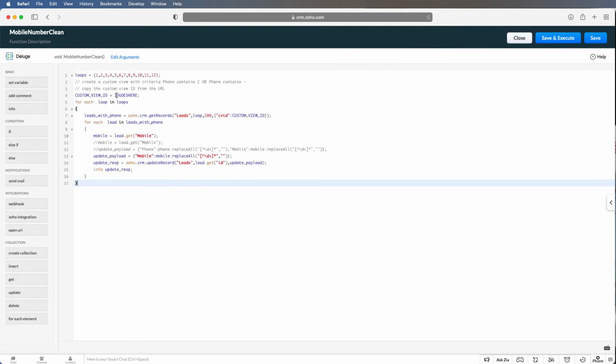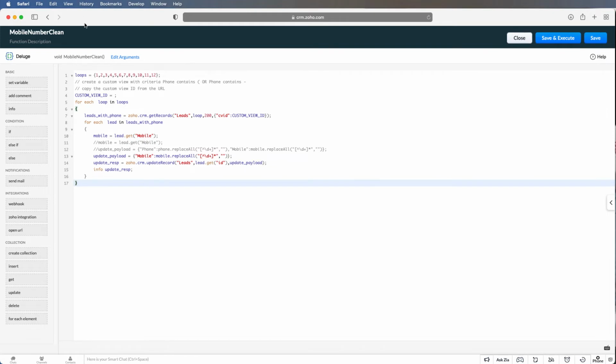So the only trick here is you want to add... So this is the mobile number cleaning script for the leads module. You could combine this with the phone number as well if you want to clean both. You could also create two schedules for each, so you see them running side by side, or you could have one function that runs for all of them. It's up to you. Then you could do the same in contacts.